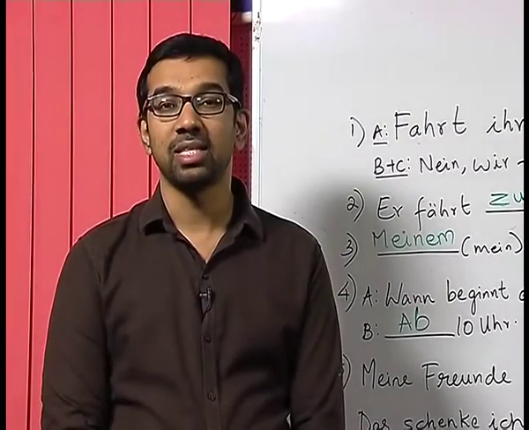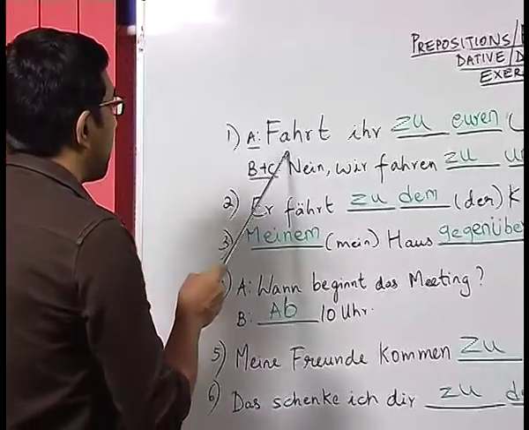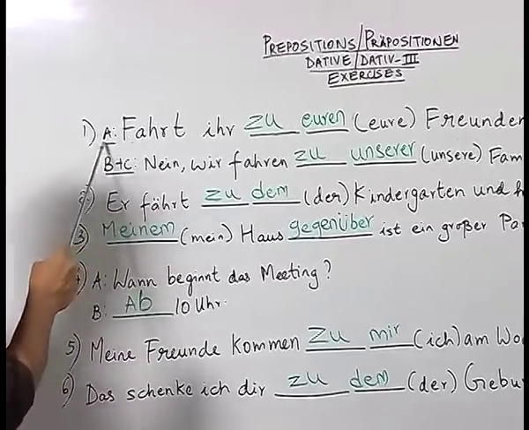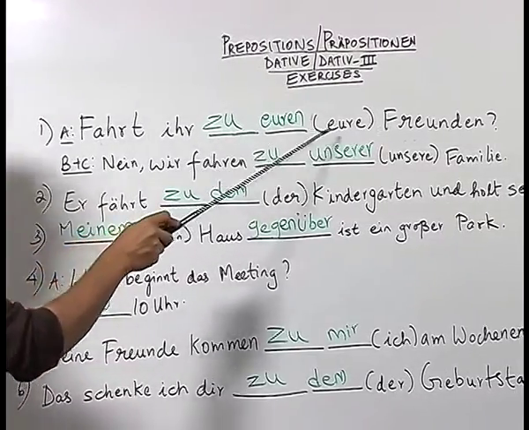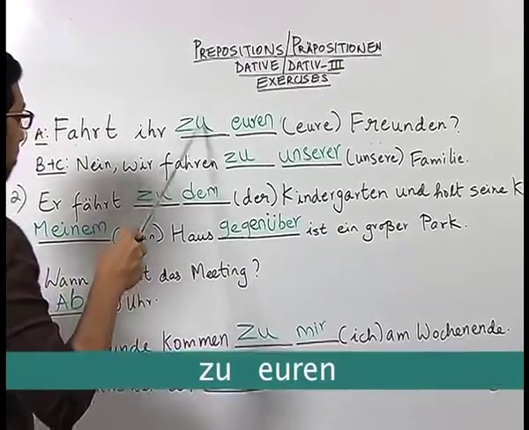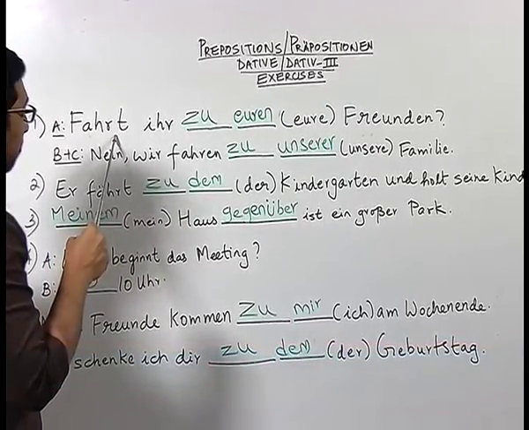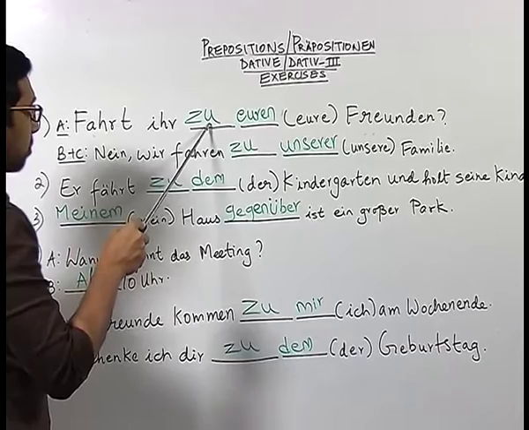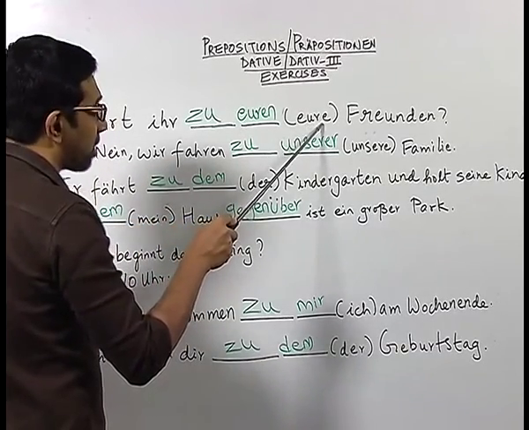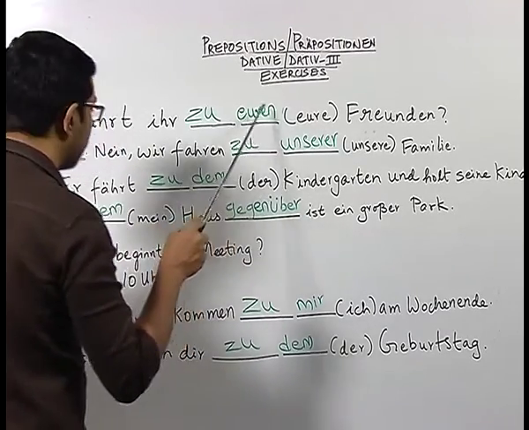Now, let us look at the answers given by the student. Here in sentence number 1, it is a conversation where the person A asks, Fahrt ihr zu euren Freunden? Here the student correctly wrote the preposition zu by deducing it from the verb fahrt, which is fahren, and since it's a verb which shows movement, he used the preposition zu, and then we have in bracket the possessive article eure, which is converted into euren, which is the dative possessive article plural.